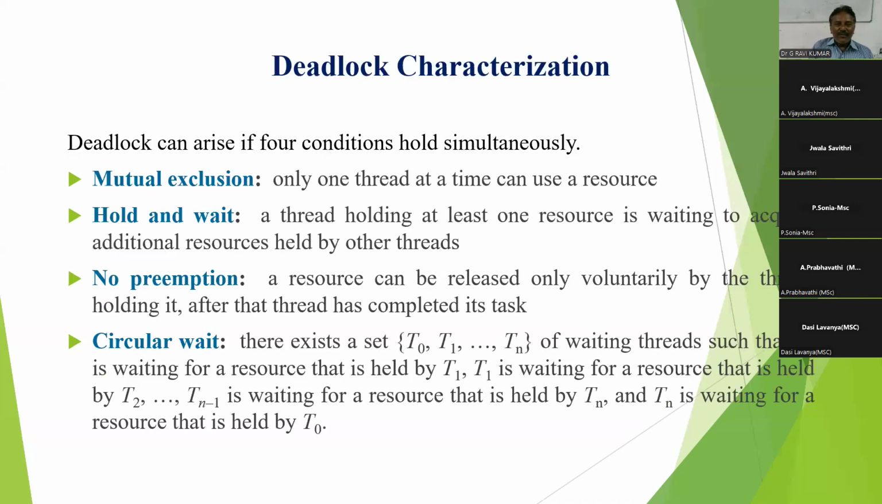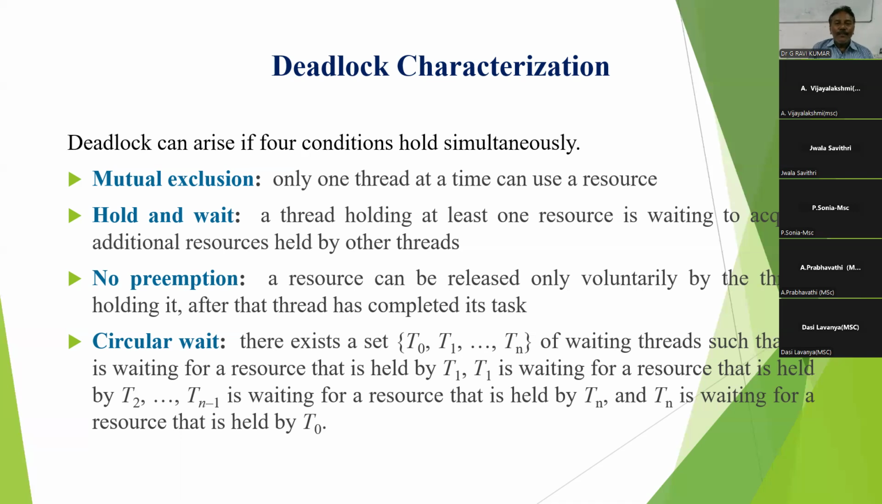Now let's discuss deadlock characterization. Deadlock can arise if four conditions hold simultaneously. We say that a deadlock will occur if all four conditions occur at the same time. Simply, these are called the four necessary conditions for a deadlock to occur.